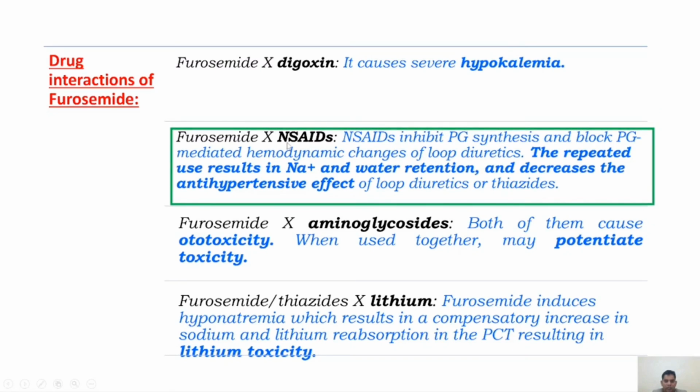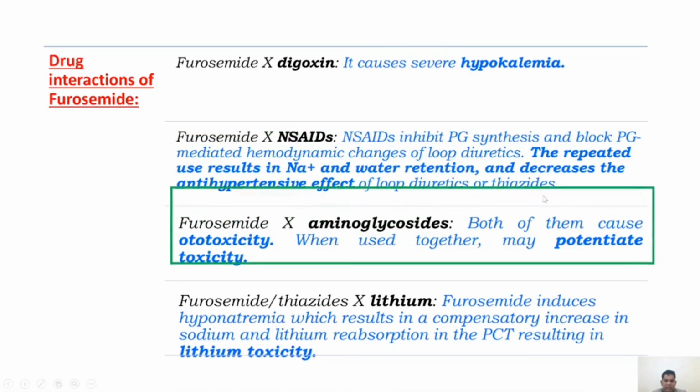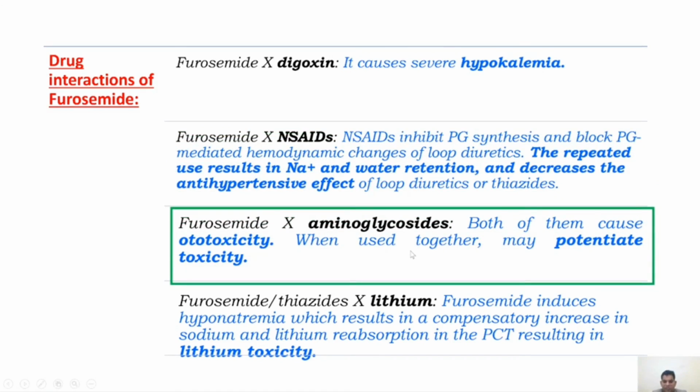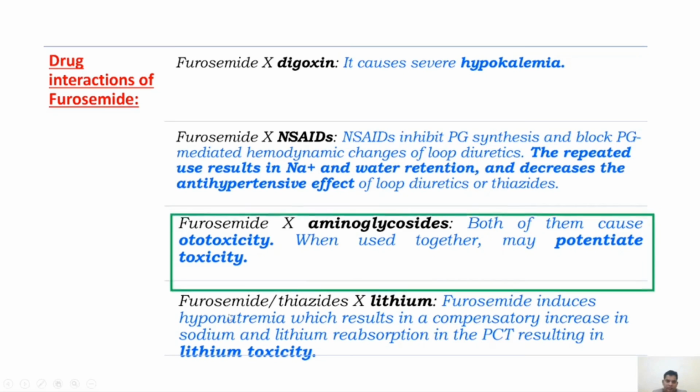Second one, NSAIDs should not be administered with furosemide because NSAIDs inhibit prostaglandin synthesis and block PG-mediated hemodynamic changes of loop diuretics. The repeated use results in sodium and water retention, and they decrease the antihypertensive effect of loop diuretics or thiazides. Next, third one, furosemide should not be administered with aminoglycosides because both of them cause ototoxicity. When used together, they may potentiate further toxicity.